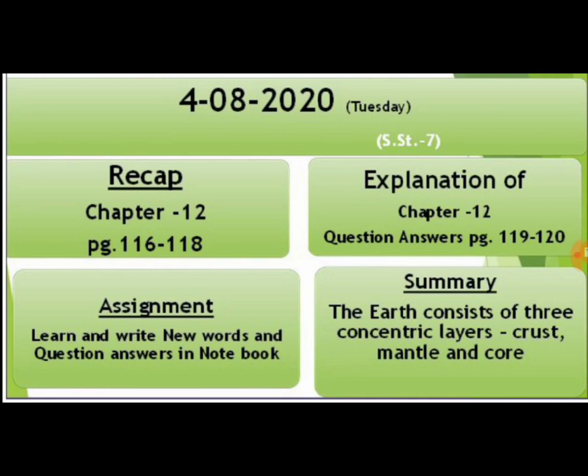Okay dear children. Now today in recapitulation we shall see the formation of different types of rock that I have already explained to you. And then I'll explain the question and answers on page number 119 to 120. In assignment today you have to learn and write new words in your notebook, and you also have to do the question and answers. Summary for today. As you know, the earth consists of three concentric layers: crust, mantle and core. Okay dear children. Now let's see the recap.